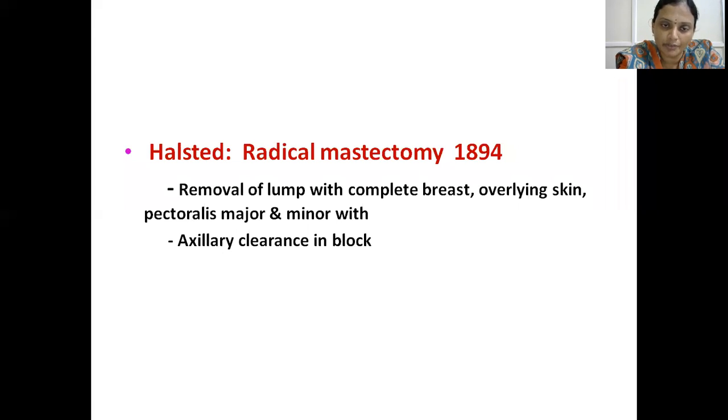We will remove the lump of the breast along with the complete breast, overlying skin, and nipple areolar complex, and the pectoralis major and minor muscles will also be removed. Axillary clearance en bloc, hence called radical mastectomy, introduced by Halsted.